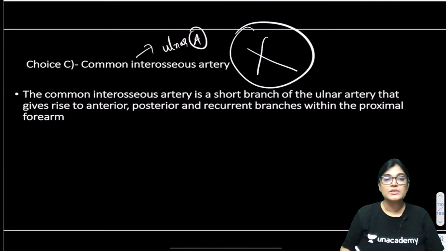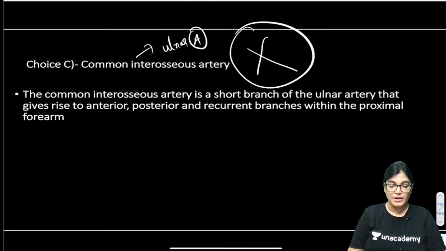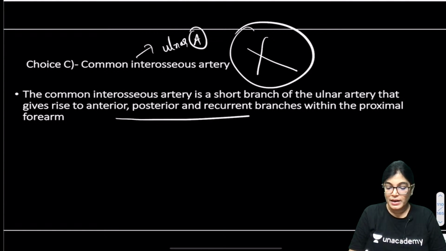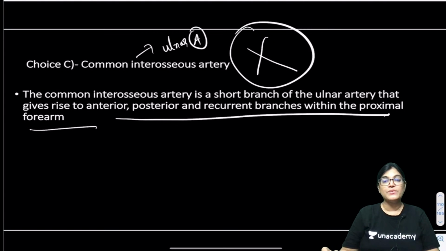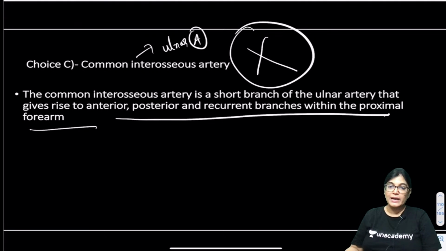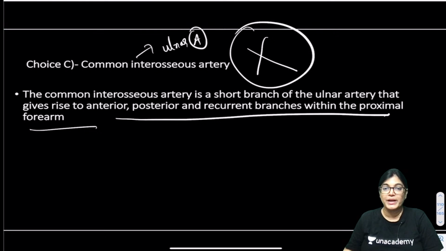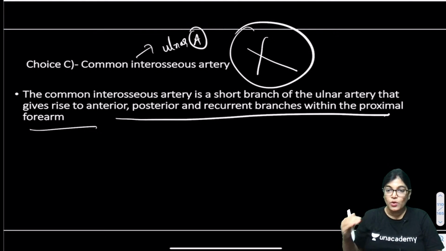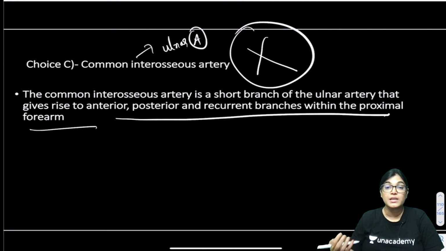And ulnar artery is one of the terminal branches of brachial artery. Common interosseous artery is a short branch of ulnar artery, and again the common interosseous artery gives rise to anterior, posterior and recurrent arteries. Actually, the ulnar artery itself is given at the level of neck of radius, so it is quite lower to that level.